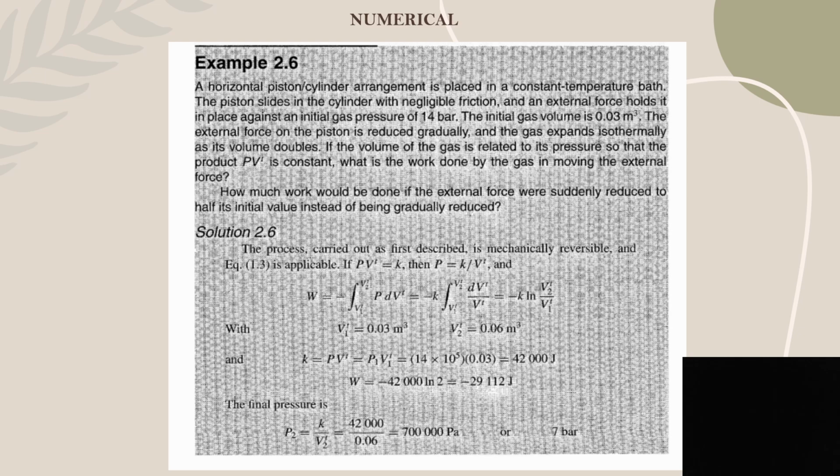First, the external force is gradually reduced so that the process is reversible and PV is constant. Second, the external force is suddenly reduced to half of its initial value and the gas expands irreversibly to the same state. We have to find the work done by the gas in both of these cases.